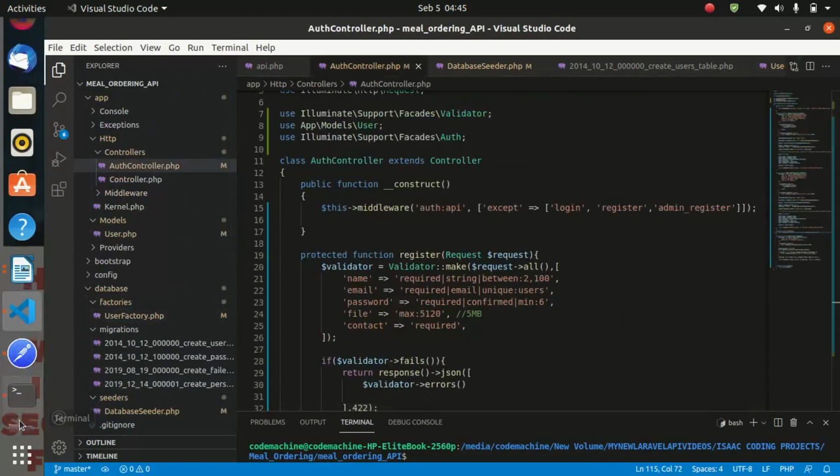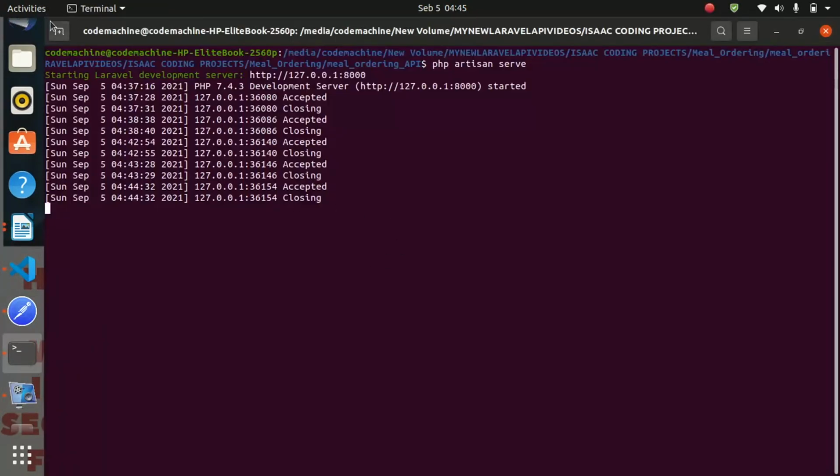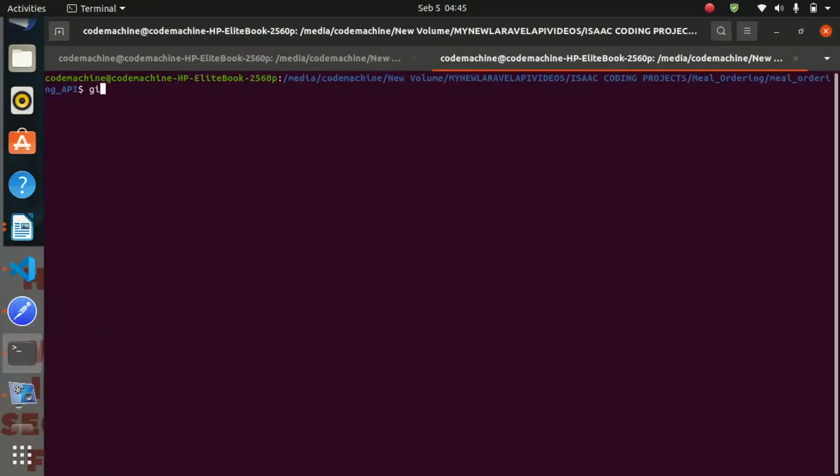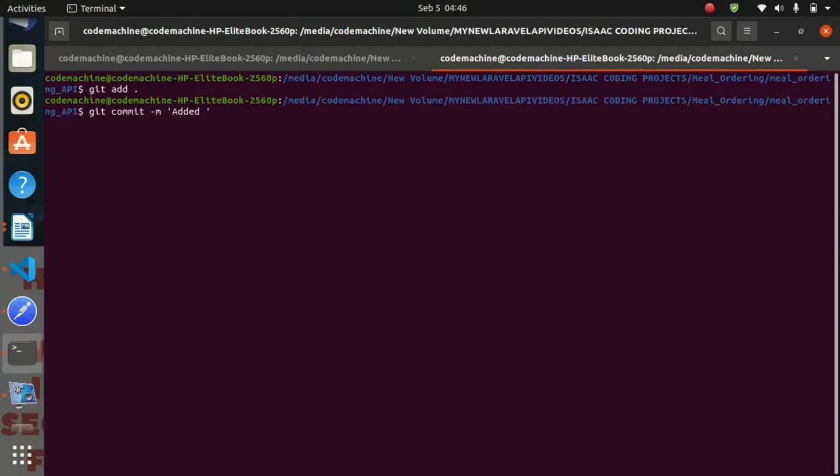But before that, let us first commit to Git. So we say git add all and git commit -m. Let us say added admin register functionality.